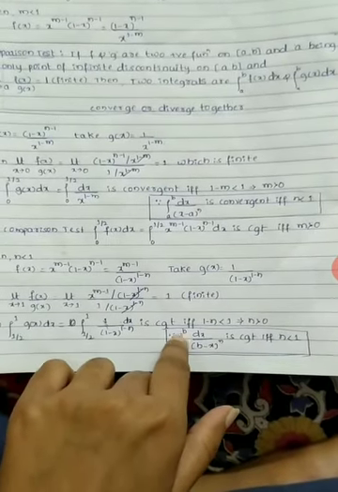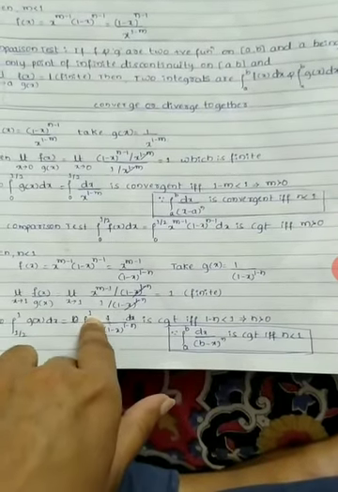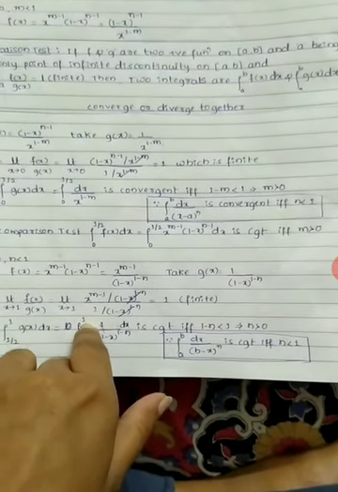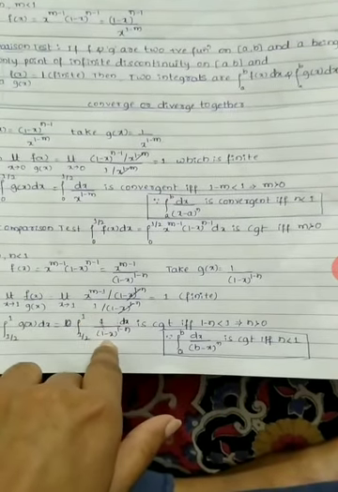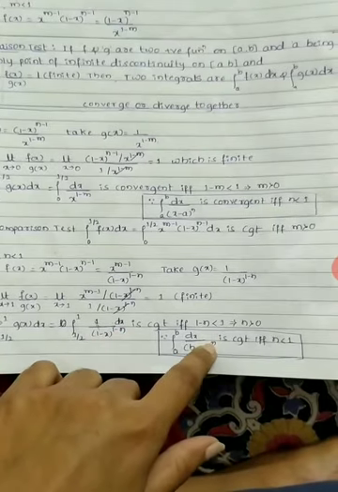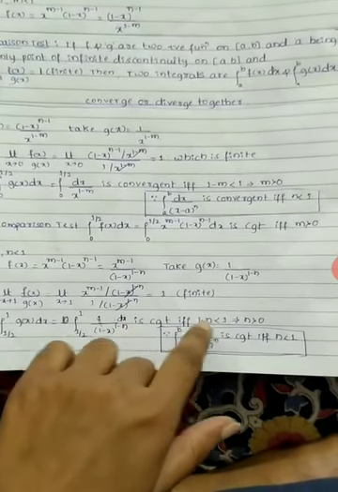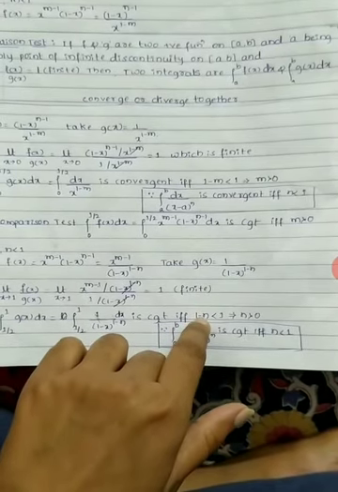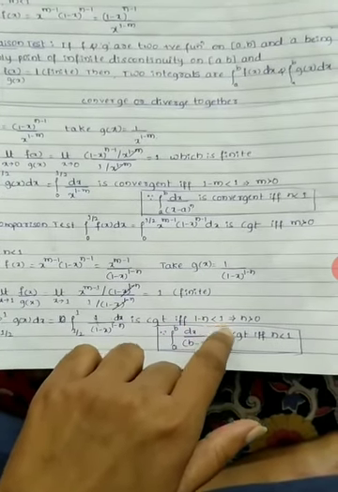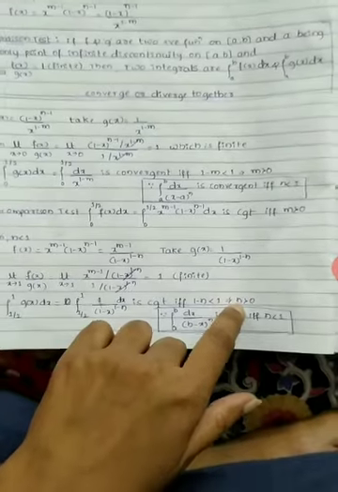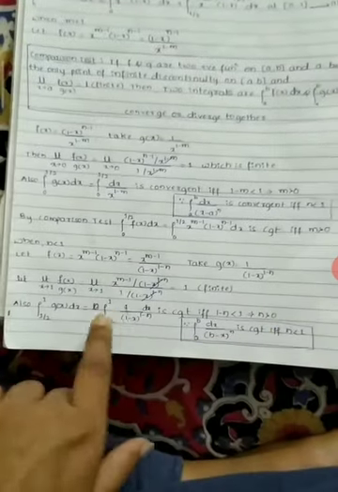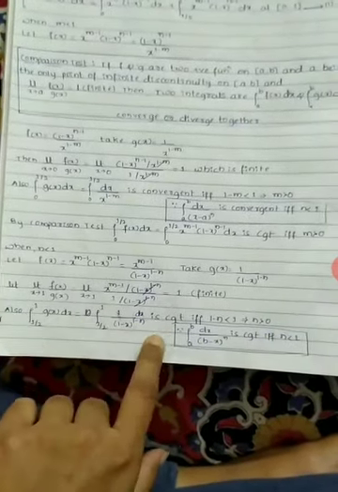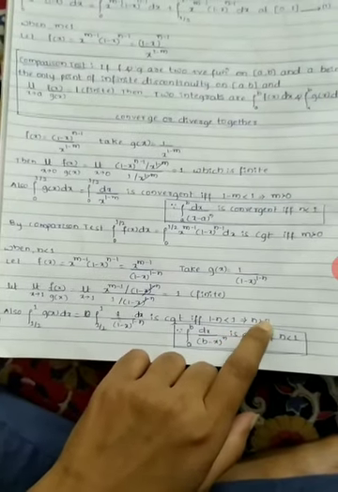What is b? b is the upper limit. Here also the upper limit is 1. Therefore, from 1 minus n, 1 minus n is strictly less than 1. Here the 1s get cancelled, and you get minus n is strictly less than 0. That means in the positive way, n must be strictly greater than 0. Therefore, g(x) is convergent if and only if n is strictly greater than 0.